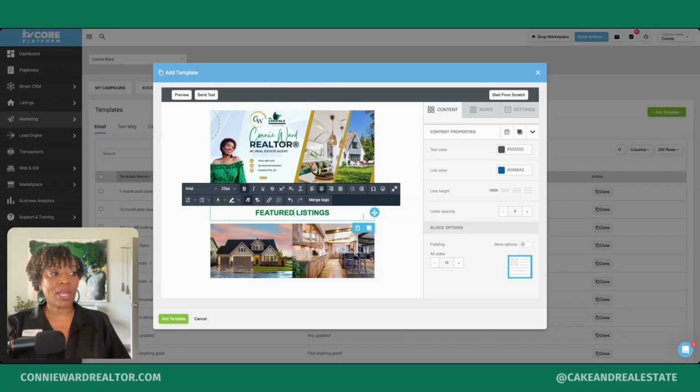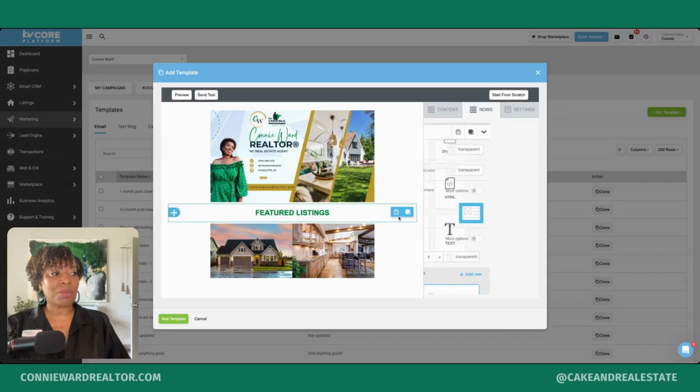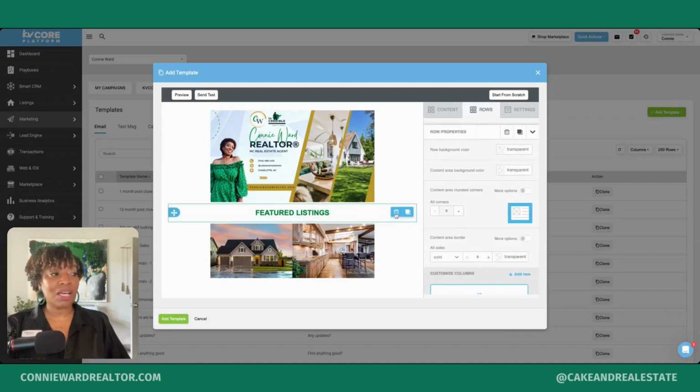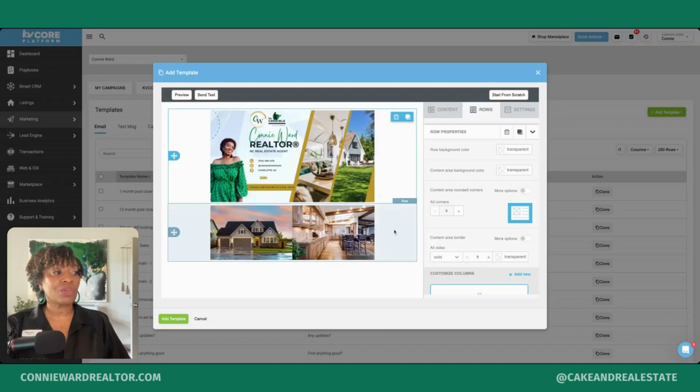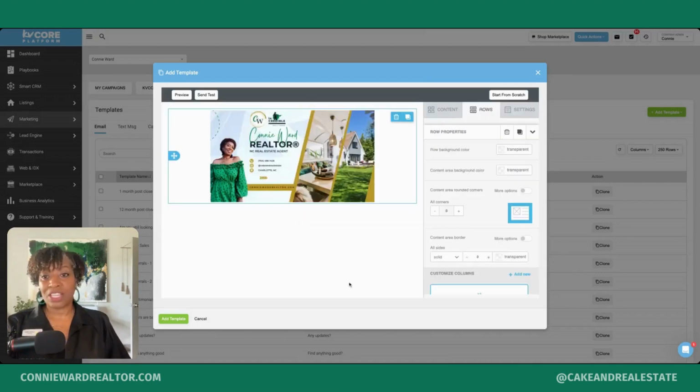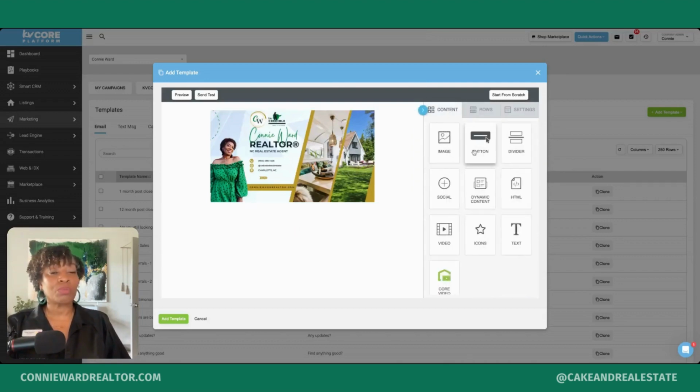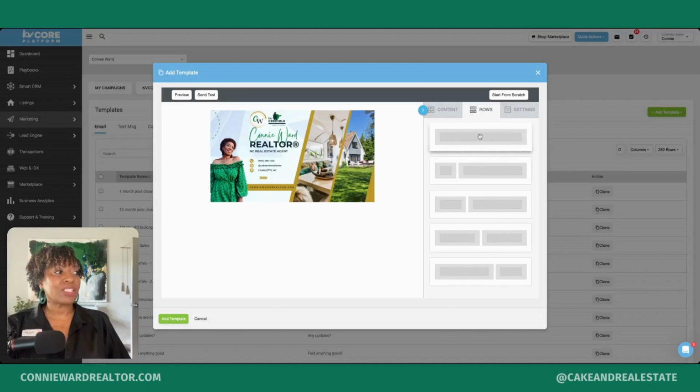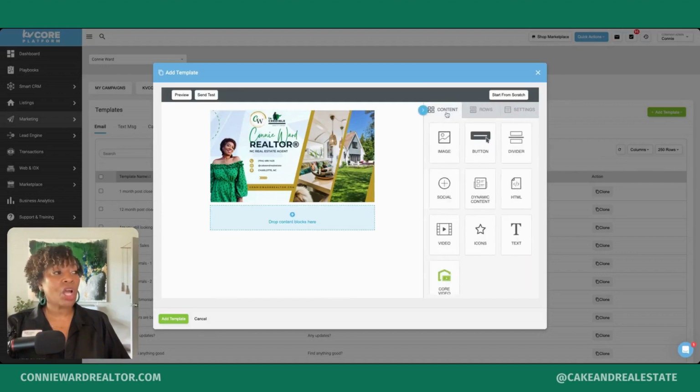So I'm going to go ahead and remove these sections. So maybe I changed my mind. I don't like the way this looks. I don't want to include this in my newsletter. So now I'm going to delete this entire section. Okay, so we've removed those, and I know that I want to include my main article. So I need to insert a content block. So I need a row. So I'm going to drag my row. I have my content block, go back to content, and I want to insert the main article image file.